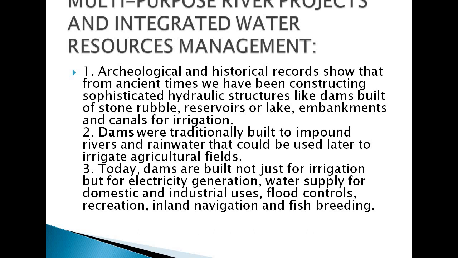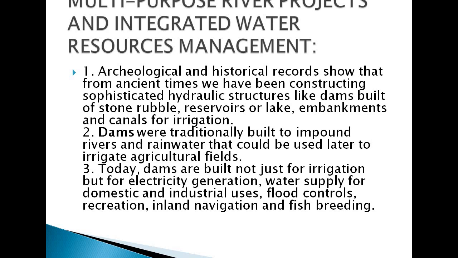The basic advantages of these multi-purpose river projects are that they bring water to those areas which suffer from water scarcity and also provide water for irrigation. These projects generate electricity for industries and for our homes.